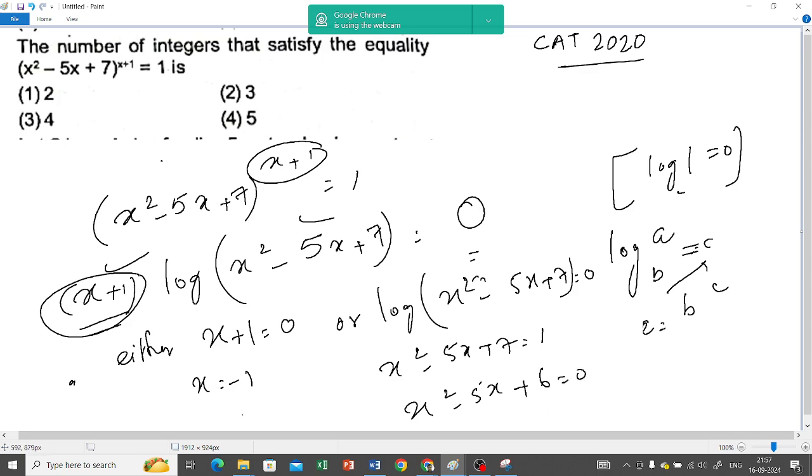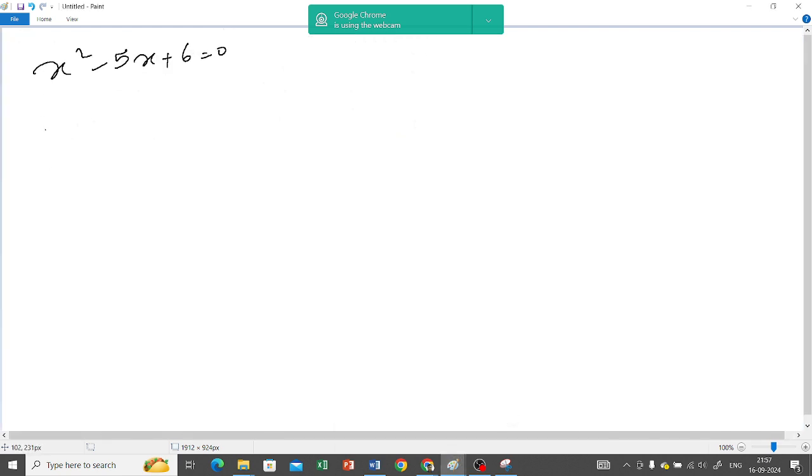Okay, so one factor is x equals minus 1, another is on solving this. Let's do middle term factorization: 6 into 1 is 6.